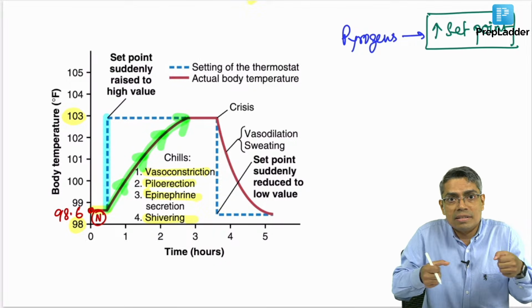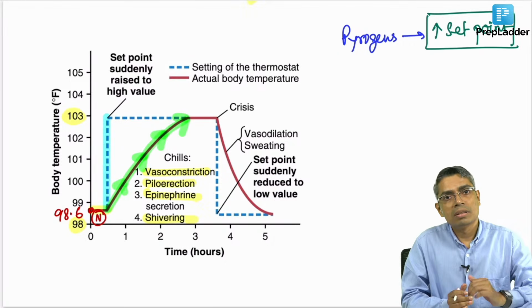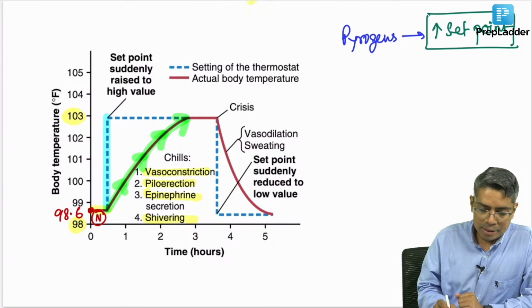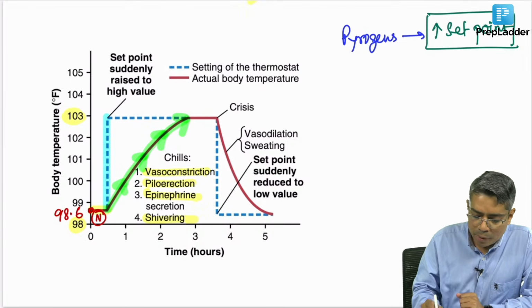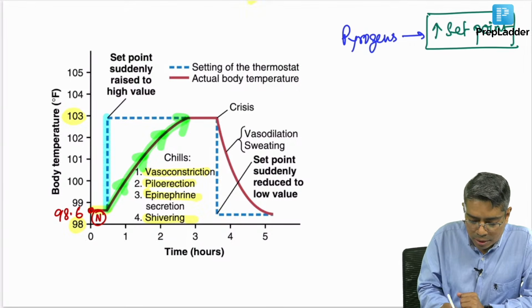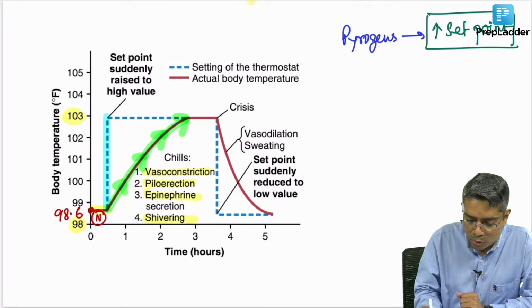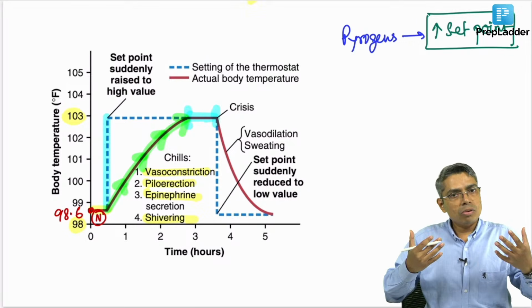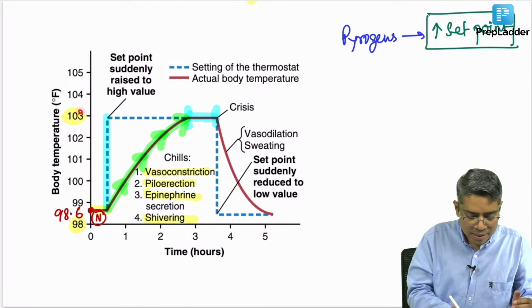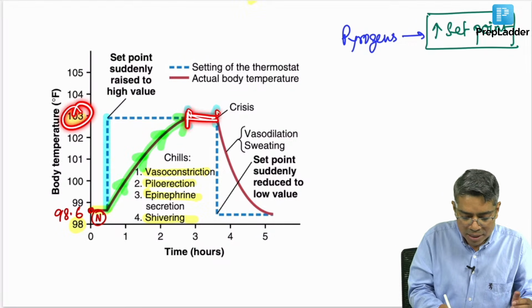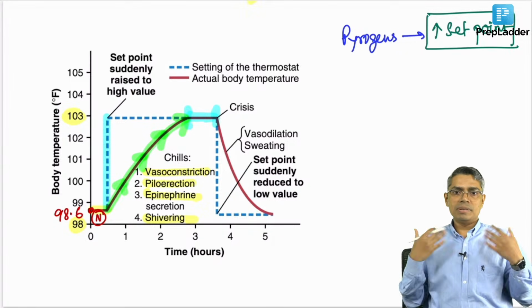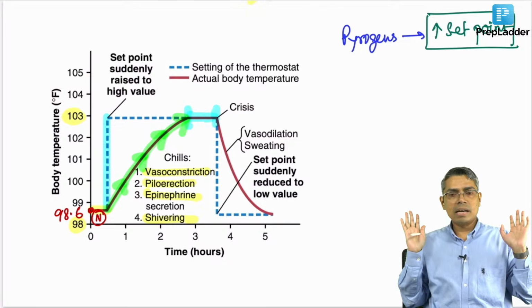So, this rigor is shivering and this chill is because the set point is higher, but your body is still cold. Now, whenever your set point is matching the core body temperature, like for example here in this part, the fever is there, your core body temperature is also 103 degree and the set point is also 103 degree. So, at this point you are not going to feel cold. Now, the chill feeling will be gone, but the fever is there. If you measure with a thermometer, you will get a higher body temperature.